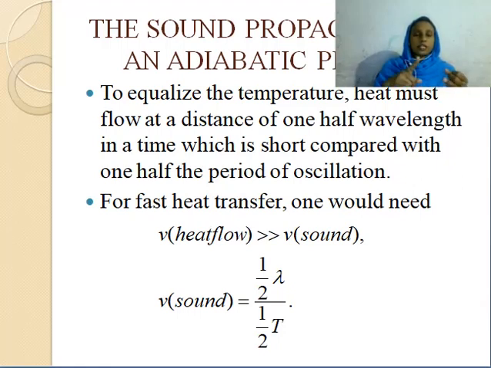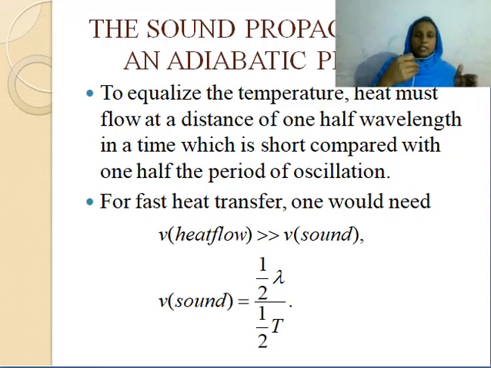The temperature is different at rarefactions and compressions; it is high at compressions. To equalize the temperature, heat needs to flow from compressions to rarefactions, a distance of half a wavelength.